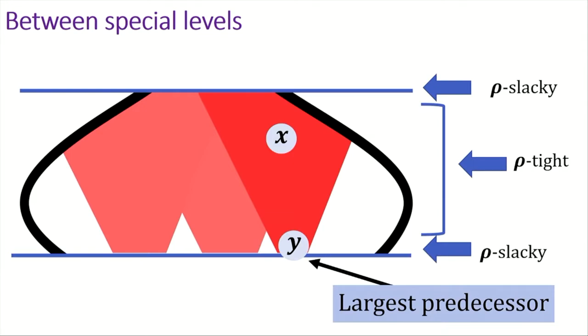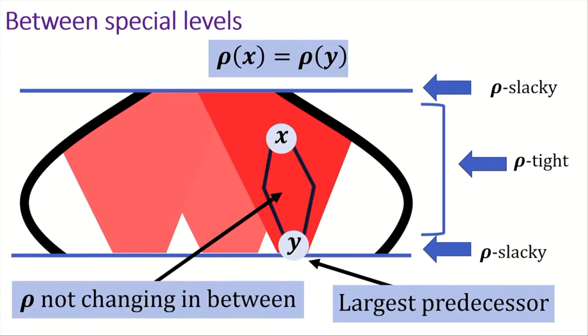If you think about it, the fact that all these elements in between are row-tight will imply that rho of x equals rho of y. And also by monotonicity, the value of rho in between x and y is sandwiched between rho of x and rho of y, and since those are equal, it has to be the same. It has to not change in this area.